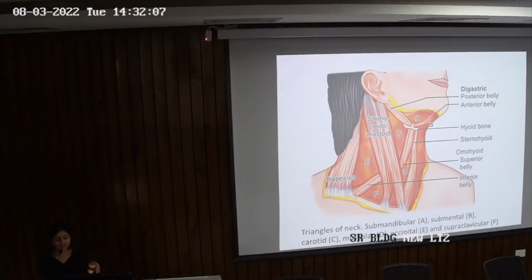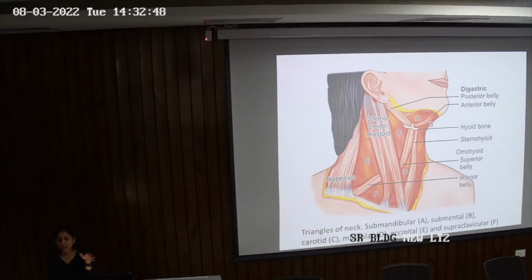Now, why am I saying this? Because this particular muscle is dividing your three triangles. It's dividing your submandibular from your muscular, it's dividing your muscular from your carotid, and it's dividing carotid from your posterior. So posterior belly of digastric is a very important muscle because it is also a landmark for a very important nerve: facial nerve, right? So when we do a parotid surgery, when we do a neck dissection, we always look for facial nerve, and one of the very important landmarks for identifying facial nerve is posterior belly of digastric.